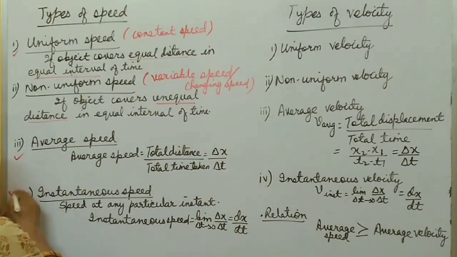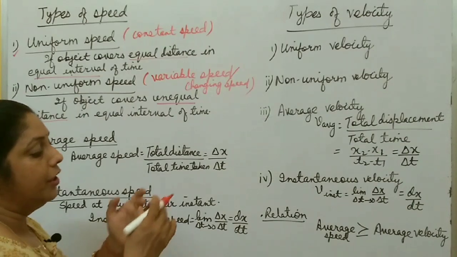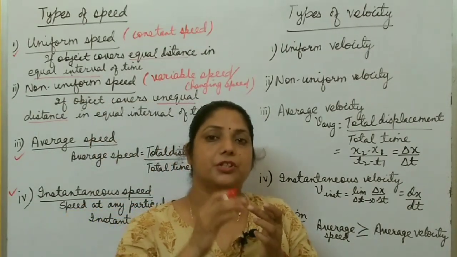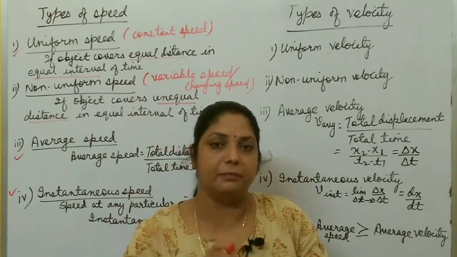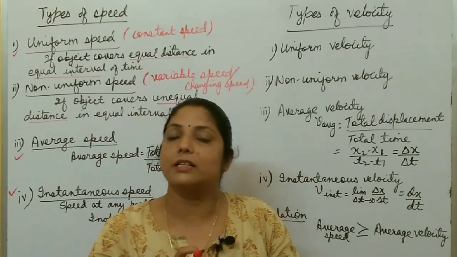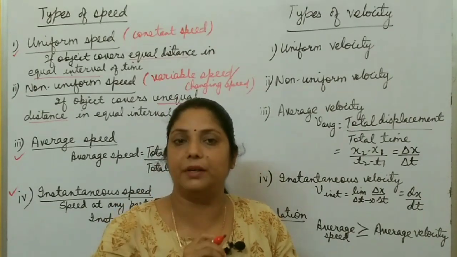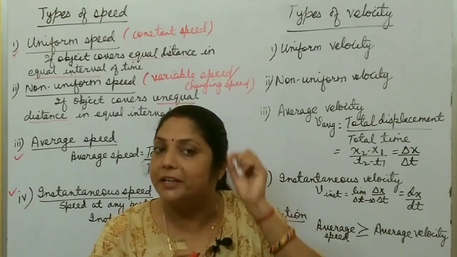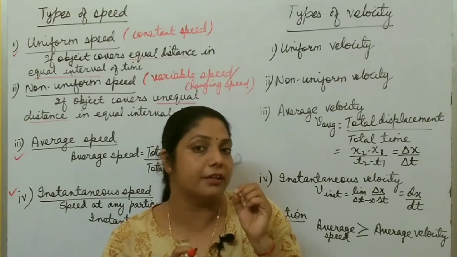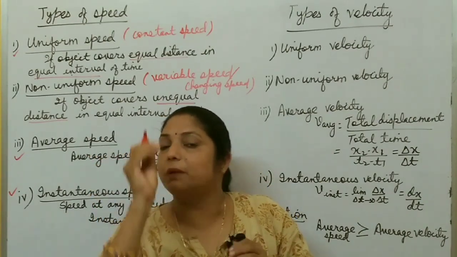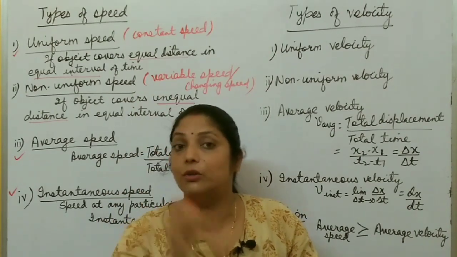Now next is instantaneous speed. During the whole journey, suppose you cover one position to another position in 20 minutes. So if anyone asks what is your speed at 10 minutes or 15 minutes, that is, speed at a particular time during the whole journey, you cannot use average speed. But what is the speed at a particular instant, at a particular time?